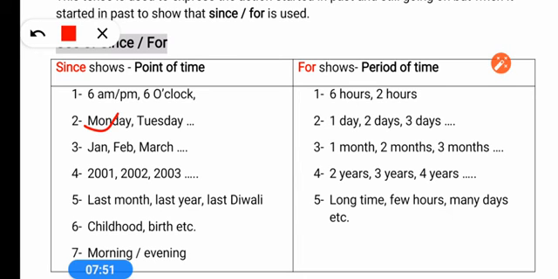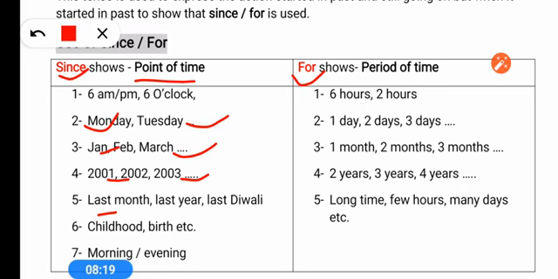If the name of a day, month or year is mentioned, it is a point of time, not a duration. If I say 2005, 2005 is the name of the year, which is a point of time. If I say 5 years, 5 years is the duration of continuous 5 years. So for a point of time we use since, and for a period of time we use for.